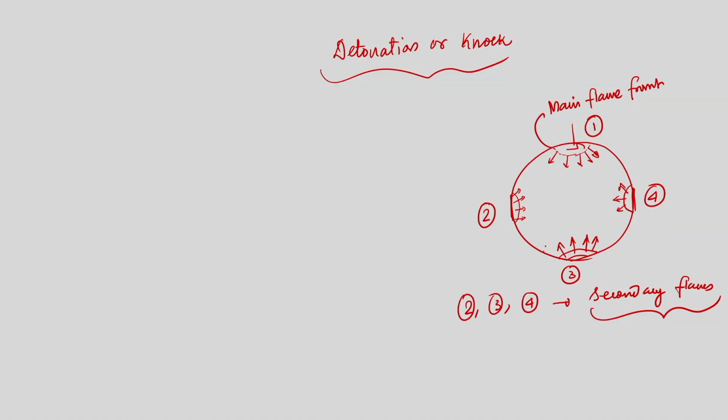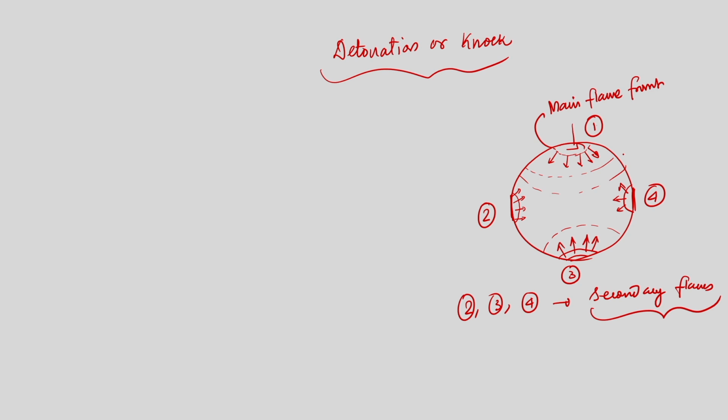But a case may be when the speed of the main flame front is not very high. What will happen? By the time the main flame front reaches the furthest location where another flame is produced, the secondary flame is produced like this, and the main flame is also traveling like this.